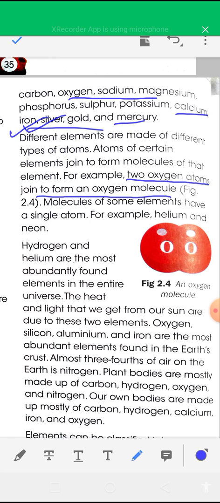Molecules of some elements have a single atom, for example, helium and neon exist as single atoms. Okay, this is the conclusion: some elements can exist in molecular form, and some elements can exist in atomic form.